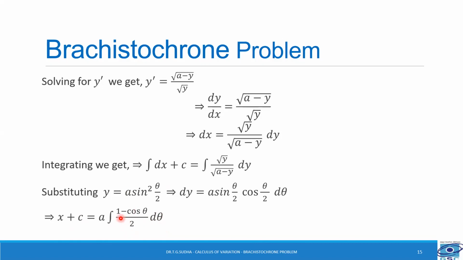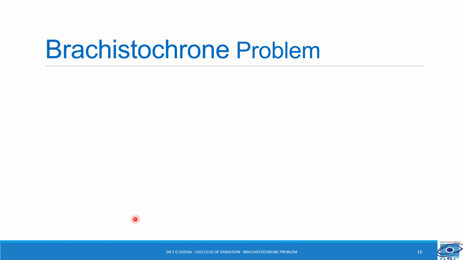So you can remove 1 by 2 outside, so we get a by 2. Integral of 1 is θ and integral of cos θ is sin θ. So we get x plus c is equal to a by 2 into (θ - sin θ). So this is the expression for x.